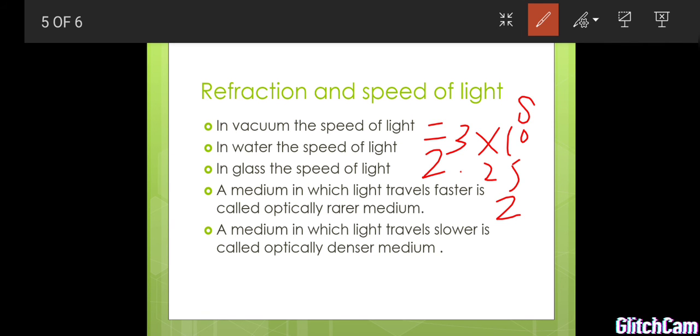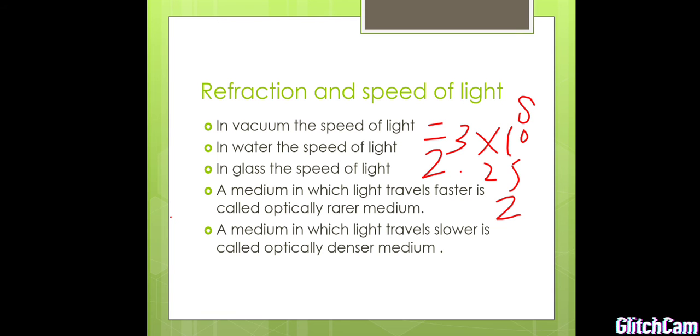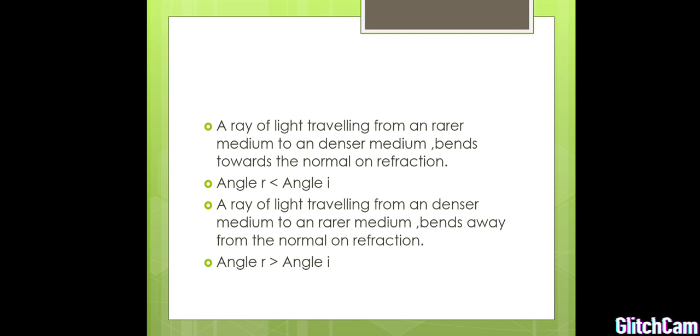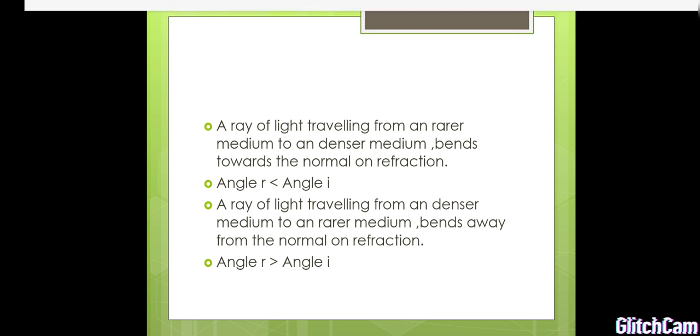Okay. Now we are going to see what is the rarer medium and what is the denser medium. How do we define it? A medium in which light travels very fast is called a rarer medium. The medium in which light travels slower is called an optically denser medium. So according to the speed of light, we decide whether the medium is a rarer medium or a denser medium.